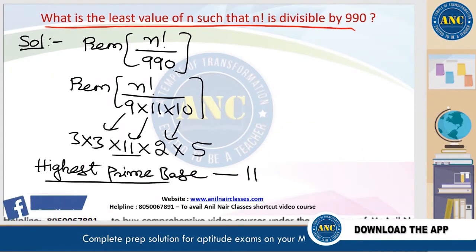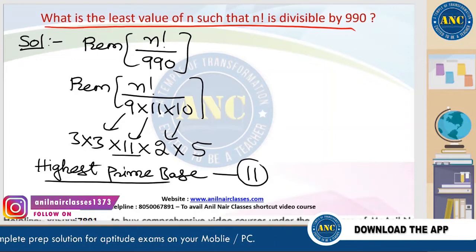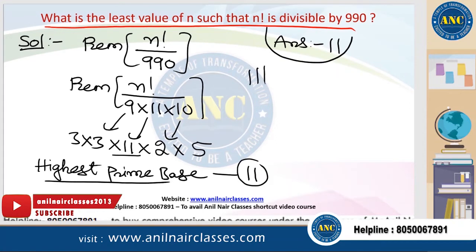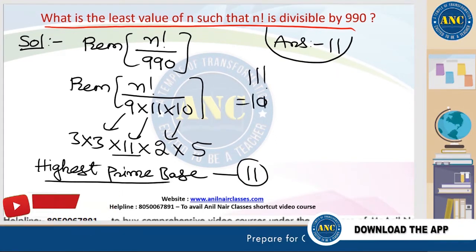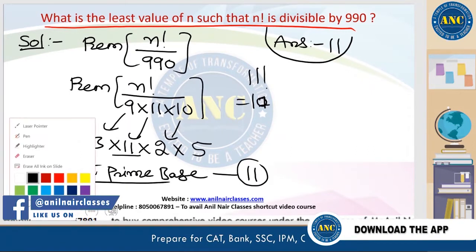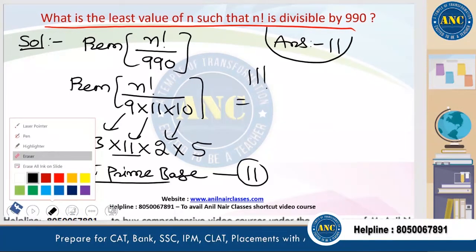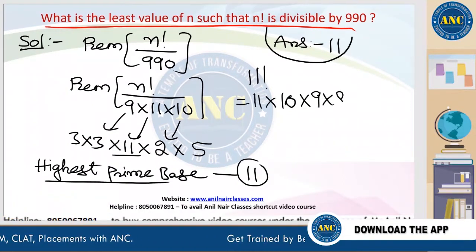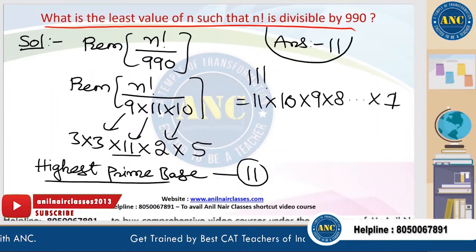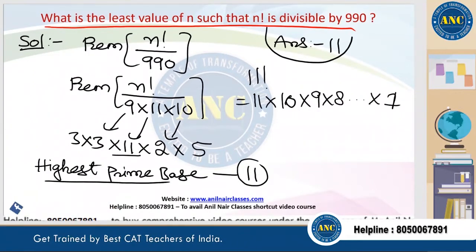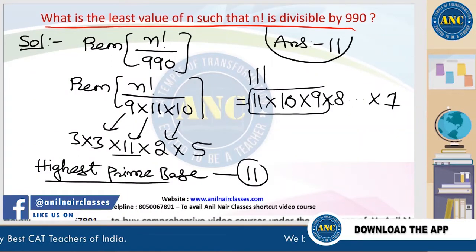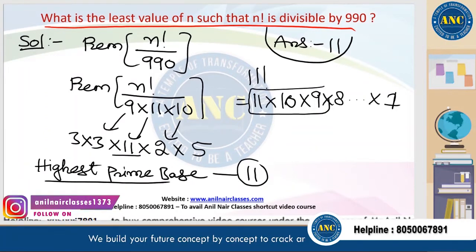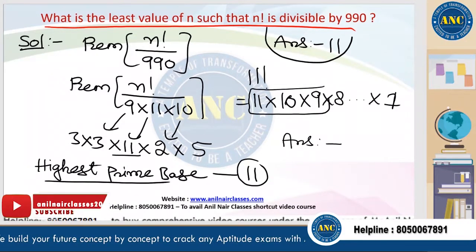So what is the answer for this question? 11. Why it will be 11, we will see. 11 factorial is nothing but 11 into 10 into 9 into 8 and so on up to 1. So 990 is only got by multiplying this. 11 tens are 110. 110 into 9 is 990. I hope it is clear. This model is clear. The answer for this question is 11.